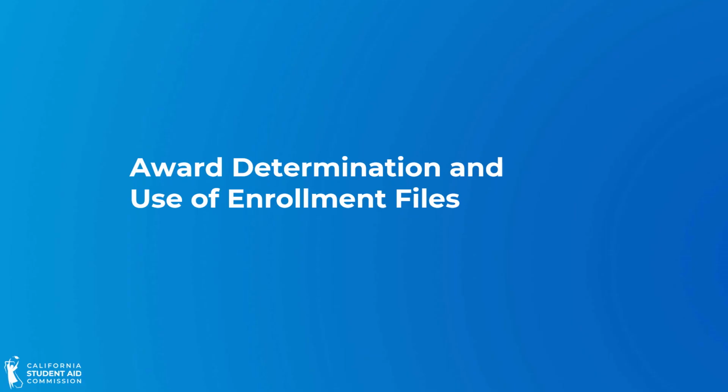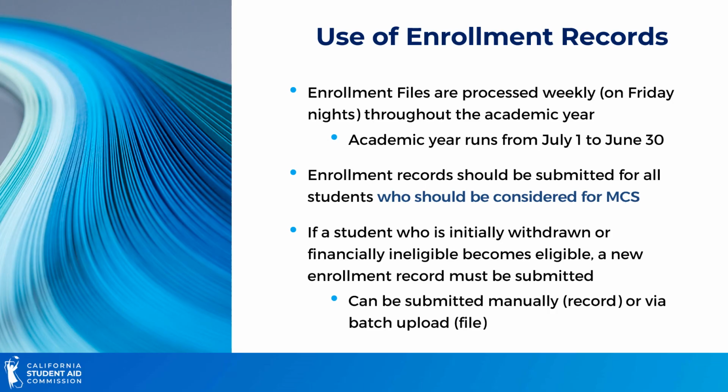Next, we will examine MCS award determination and the use of enrollment files. Award consideration for the Middle Class Scholarship begins with the submission of enrollment records from campuses. CSAC uses this enrollment data to determine both a student's MCS eligibility and the award amount. Initial enrollment files are typically uploaded by institutions just ahead of the fall term in July or August. Enrollment files are processed weekly on Friday nights throughout the academic year.